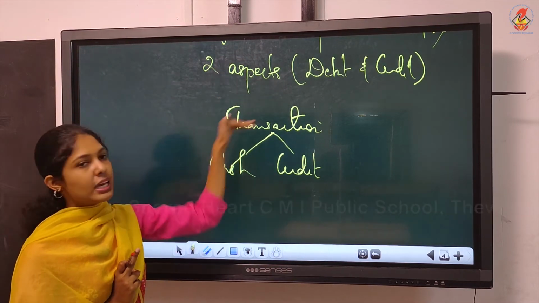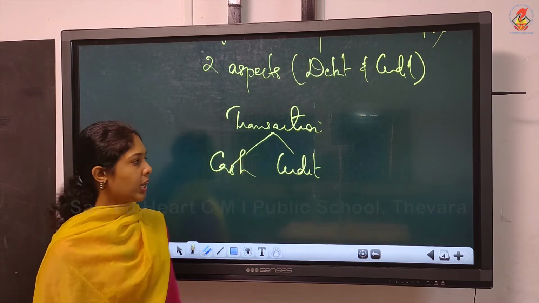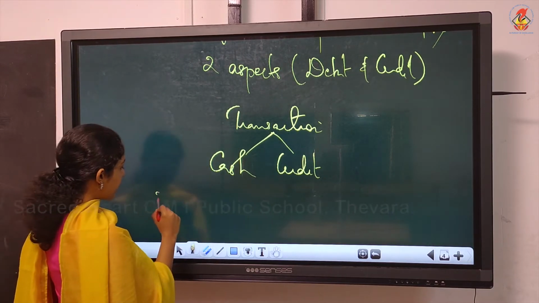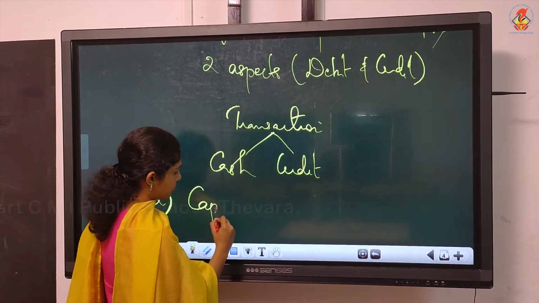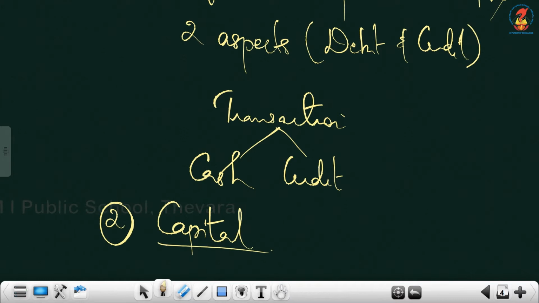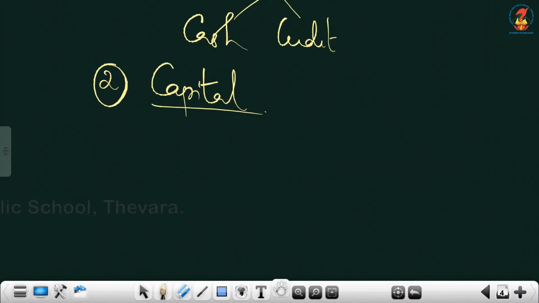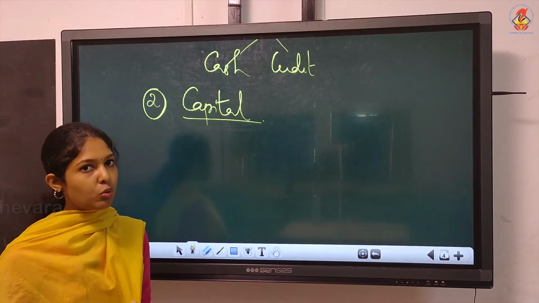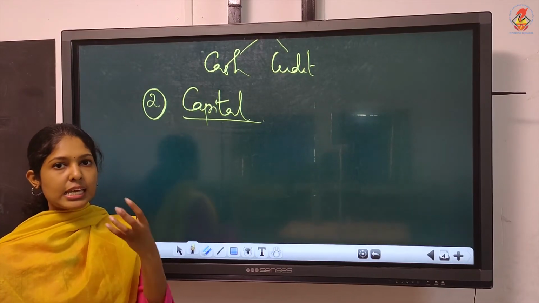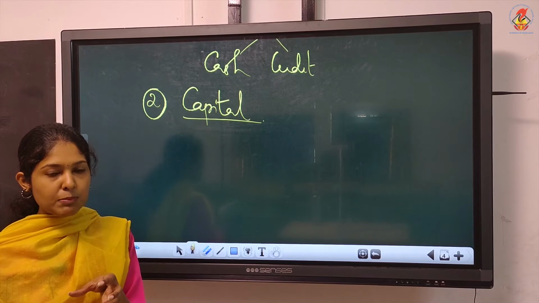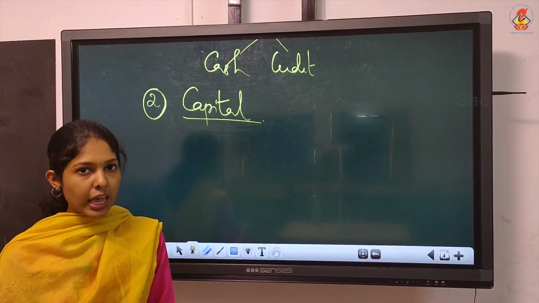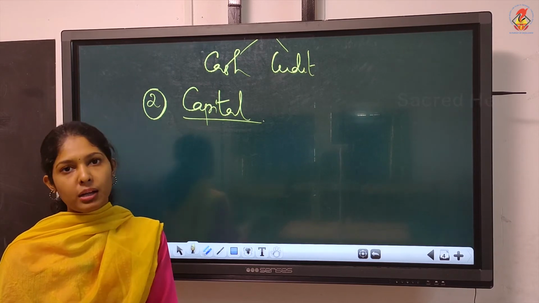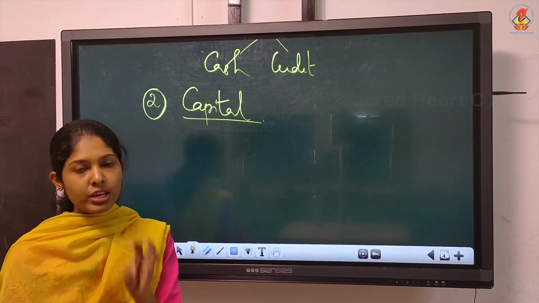You can explain all these points. The second and important term in accounting is capital, and that we discussed already under the users of accounting information. What is the meaning of capital? Now you would be knowing. Capital is the amount invested by the owner, or if it is a partnership firm, it is the amount invested by partners. That is the meaning of capital.